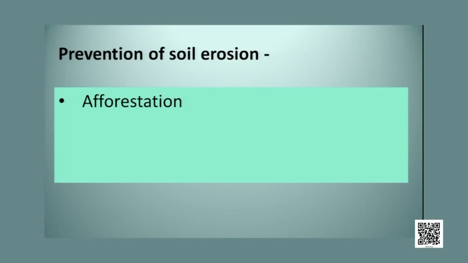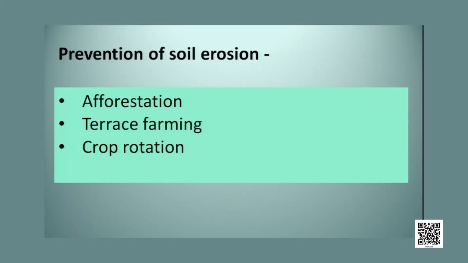Then we will know how to prevent soil erosion. How can we prevent soil erosion? Afforestation: by planting a lot of trees we can prevent soil erosion. Terrace farming. Terrace farming is done in hilly areas, and when we do terrace farming, the flow of the water slows down. Since water carries soil along with it, when the flow of the water slows down it can check soil erosion.